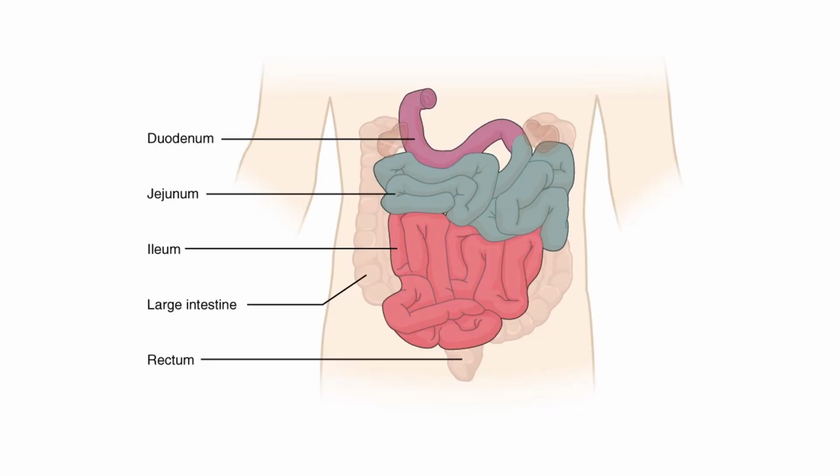The small intestine can be divided into three different sections. First of all, you have the duodenum, either pronunciation is fine. Then we have the jejunum, then we have the ileum.